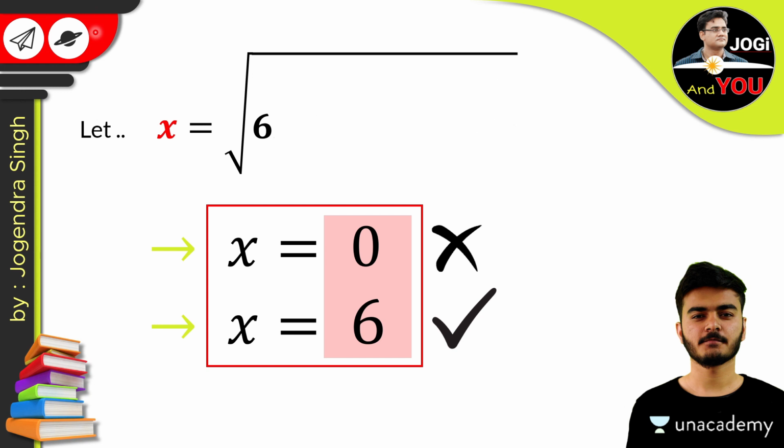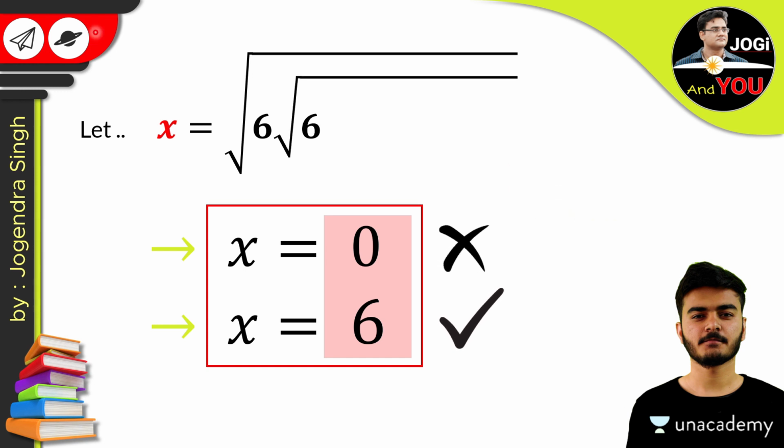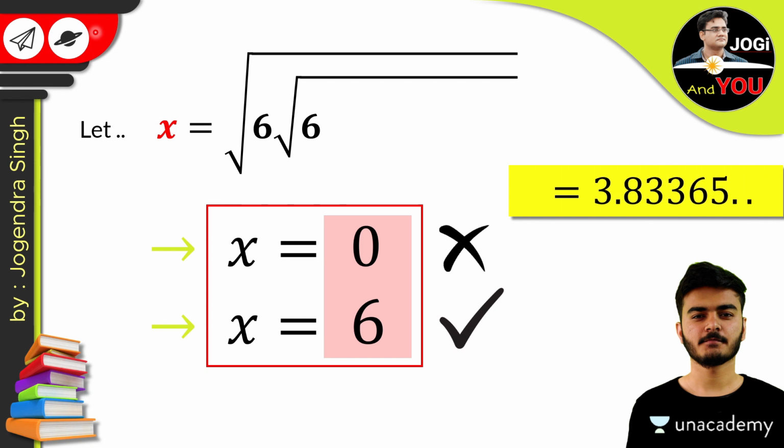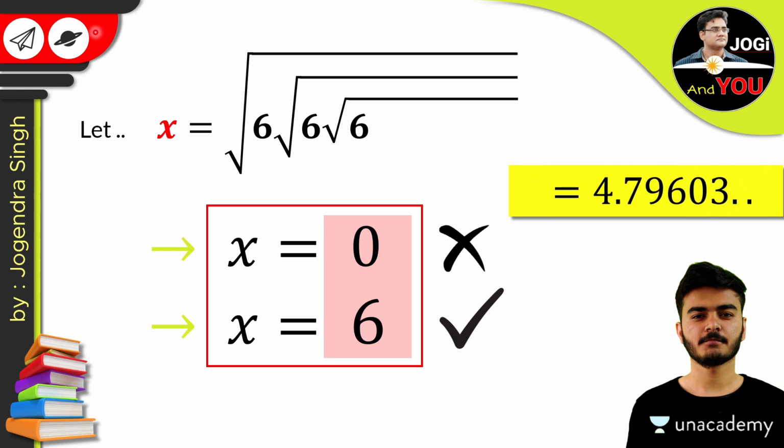Let me explain this better. Let's take a single root 6, and the value of root 6 is 2.44948. Now use one more 6, then the value will be 3.83365. The first value was 2 point something and the second is 3 point something. Let's add one more 6 and the value is 4 point something.